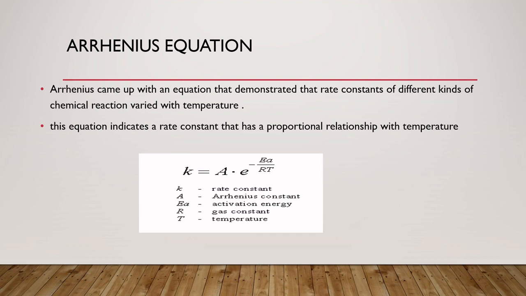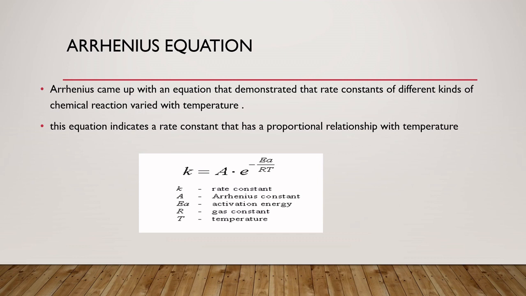per second per liter. Ea is the activation energy, R is the gas constant, and T is the absolute temperature. The factor e^(-Ea/RT) gives the fraction of molecules having energy equal to or greater than the activation energy. Okay, what is e^(-Ea/RT)? It gives the fraction of molecules having energy equal to or greater than the activation energy. That energy of activation is an important quantity as it is the characteristic of the reaction.